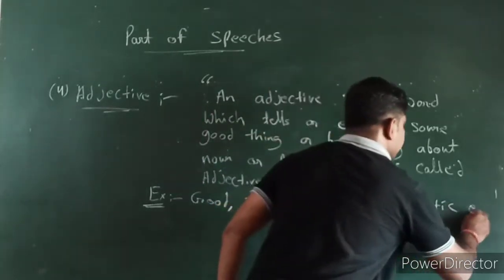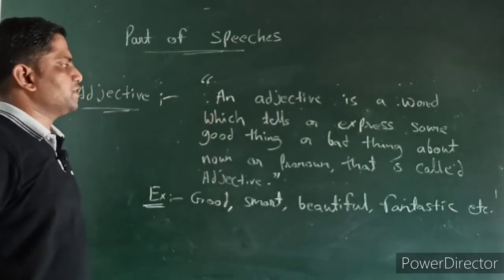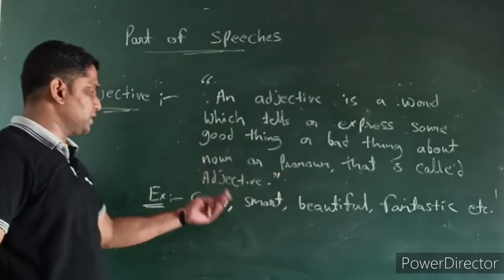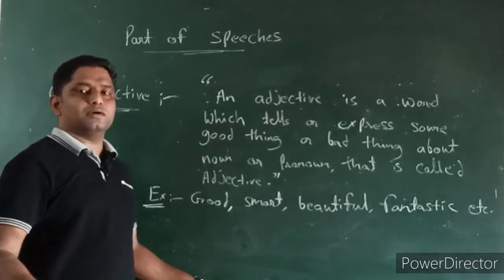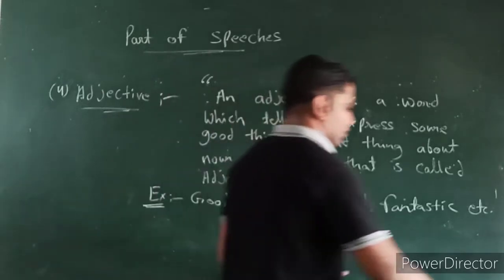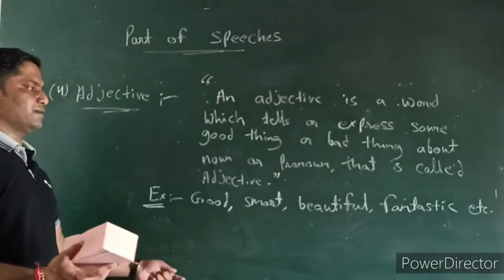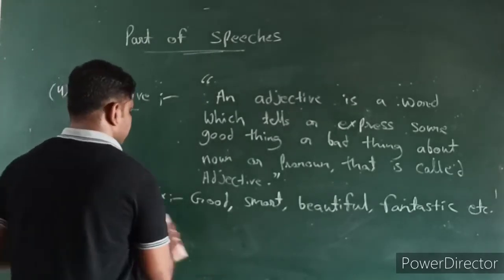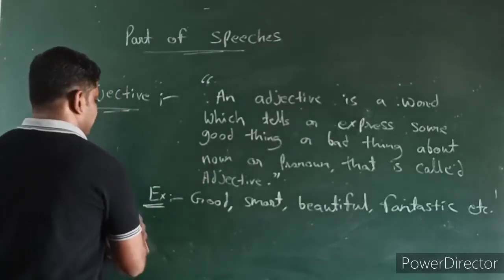A lot of things come in adjective. Good, smart, beautiful, fantastic, wonderful, marvelous, awesome. When we use these adjectives in the sentence, our sentence gets a lot of weightage. Our sentence looks beautiful. So this is the adjective. In a simple way I explained.